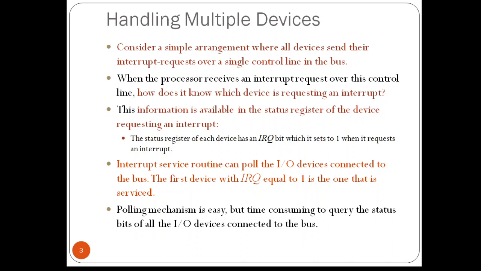The polling scheme is easy to implement, but there is a disadvantage associated with this. The time taken to interrogate the IRQ bits of all the devices is more, because it is going to check the IRQ bits of all the devices that have not requested the interrupt. It should check only the devices that have requested the interrupt, but in general it will check the status bits of all the devices to see whether the IRQ bit is set or not. That is the main disadvantage with this.